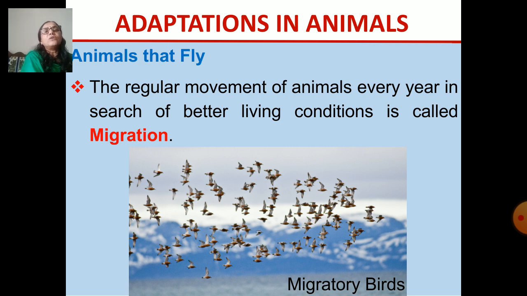In general, the regular movement of animals every year in search of better living conditions is called migration. Many migratory birds migrate from their own place and go back to their homes when the conditions are better. So this is known as migration, and these are the migratory birds.